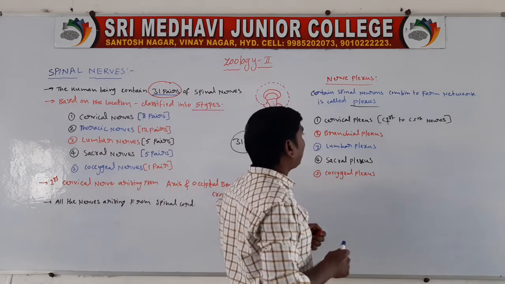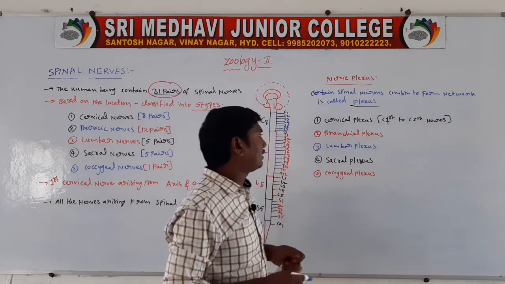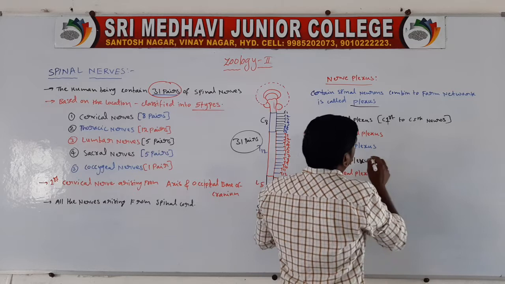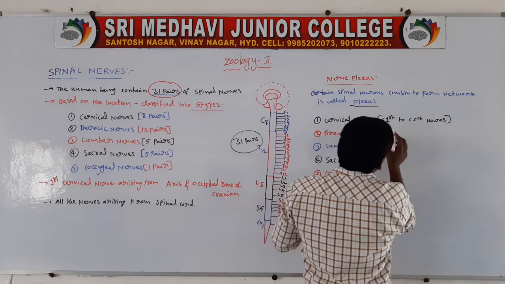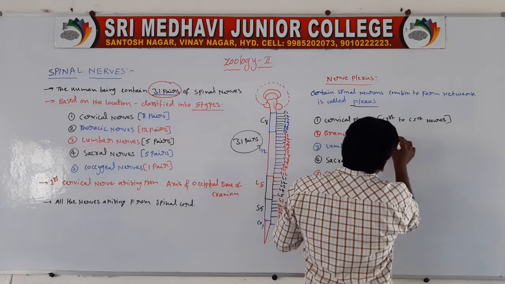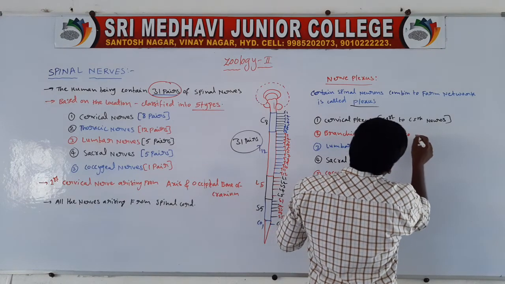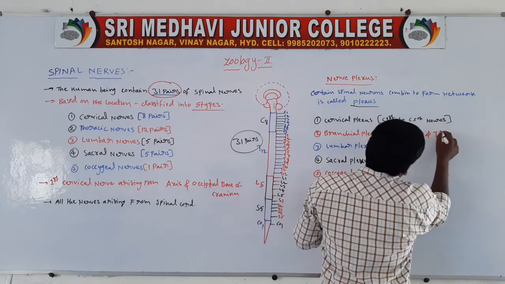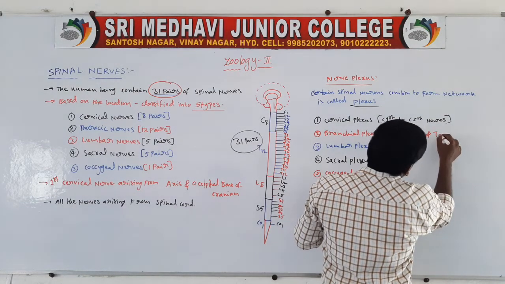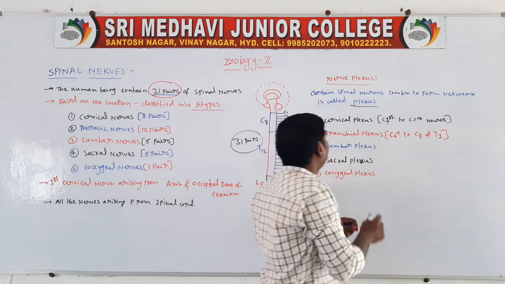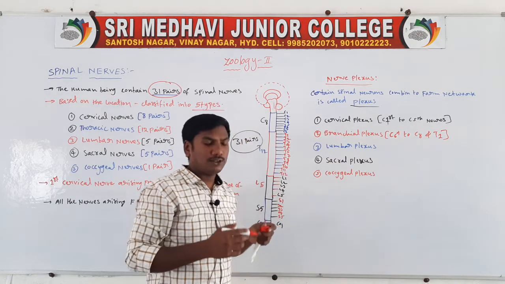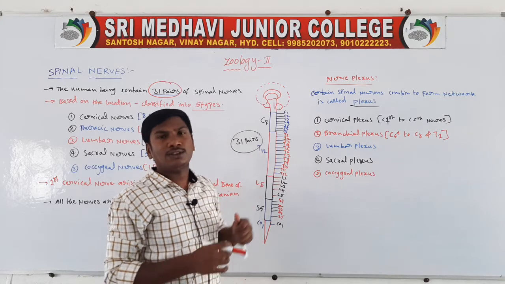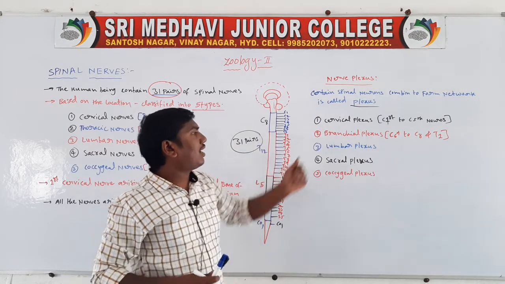Next one, brachial plexus. It is formed by cervical sixth to cervical 8 and thoracic 1. C6, C7, C8 and thoracic 1 combine to form the brachial plexus.